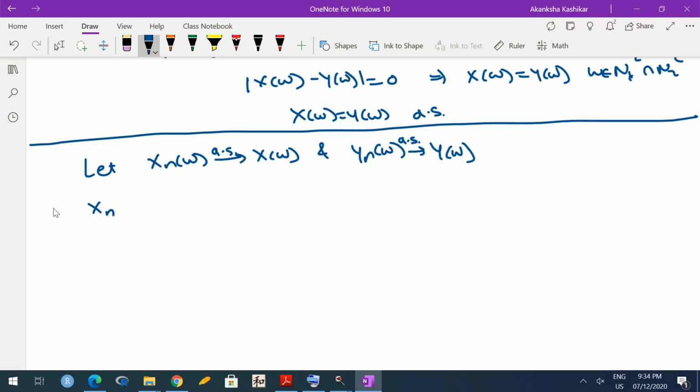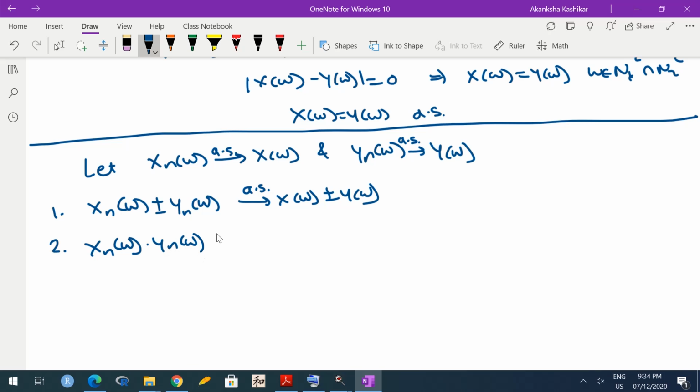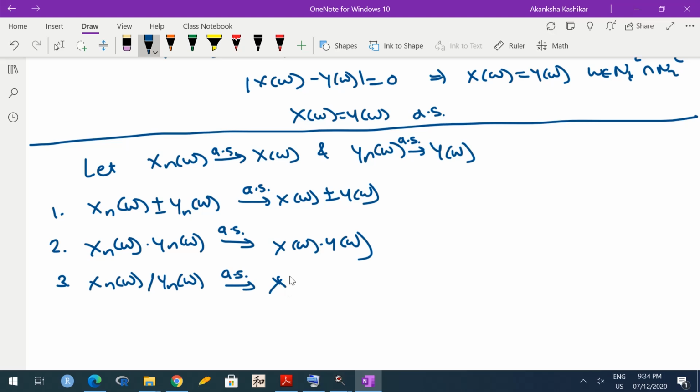Then we have Xn(omega) plus or minus Yn(omega) converging to X(omega) plus or minus Y(omega) almost surely. Then Xn(omega) into Yn(omega) converging almost surely to X(omega) into Y(omega), and if the division exists, meaning if Yn and Y are non-zero, then Xn(omega) by Yn(omega) converges almost surely to X(omega) by Y(omega). Now how do I prove this?